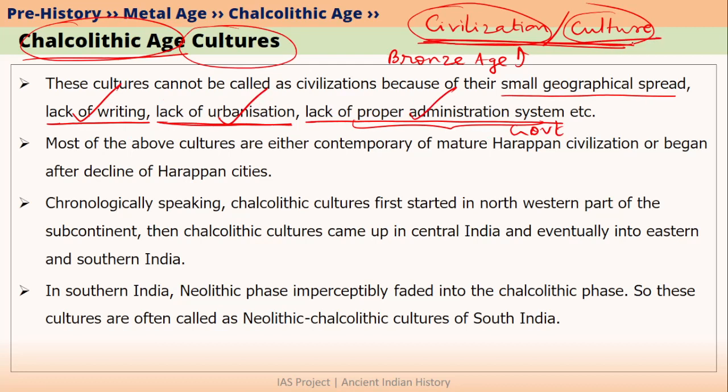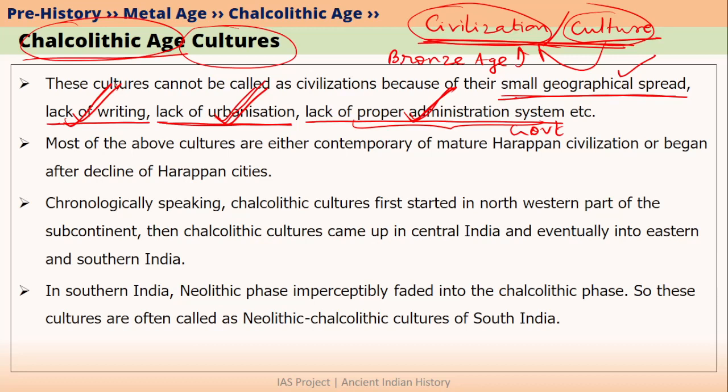So if any culture is spread over a large area and it has writing and it has urbanization or cities and it also has a proper government, then we can call such culture as a civilization. For example, Harappan culture is a civilization because it was spread across a large area, it had a script or writing, people in Harappan culture also lived in cities, moreover it had a proper government that was taking care of the Harappan cities.